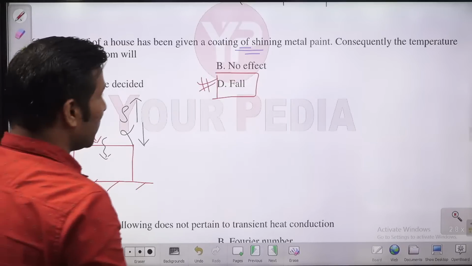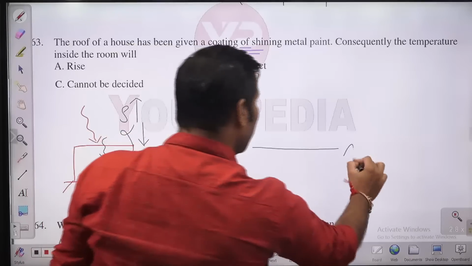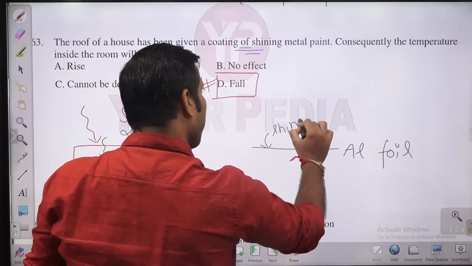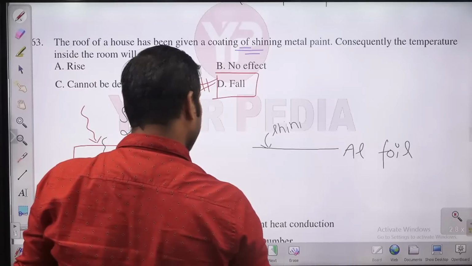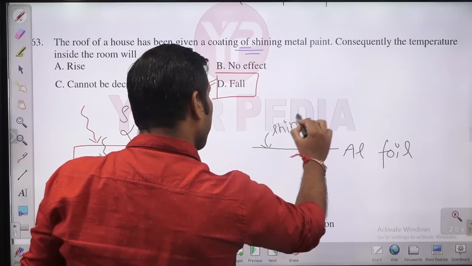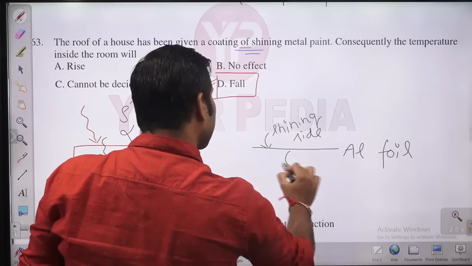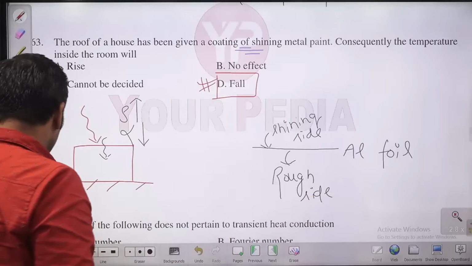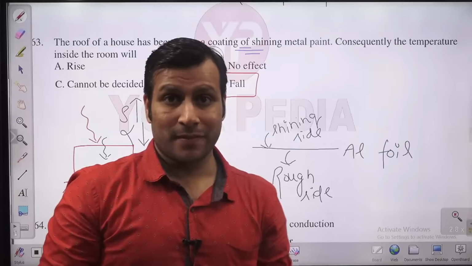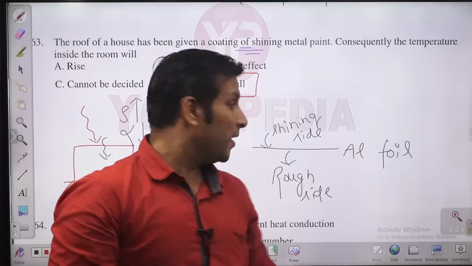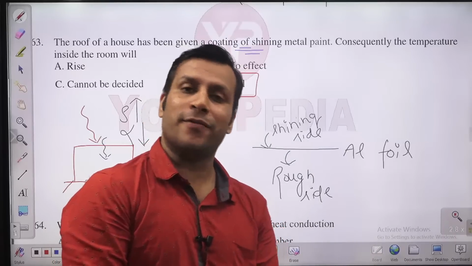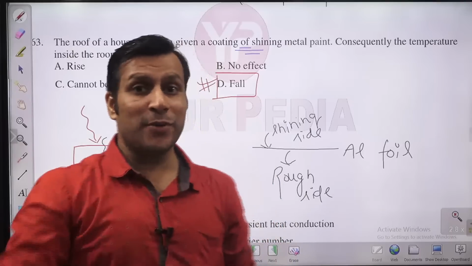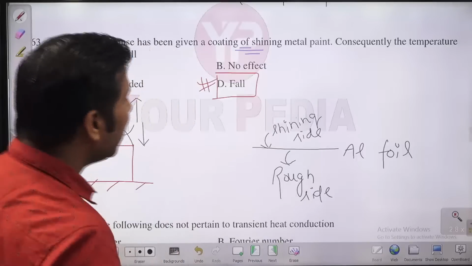Let me ask you one more question. Guys, suppose you have a foil paper, aluminum foil, which has two sides. This is the shiny side, and suppose this lower one is the rough side. So if you want to wrap a hot item, you want to protect the heat transfer from a hot item, which side will you keep inside, shiny or rough? And again, if you want to wrap a cold item like some kind of ice cream, then which side will you keep inside, shiny or rough? Please think and try to answer.